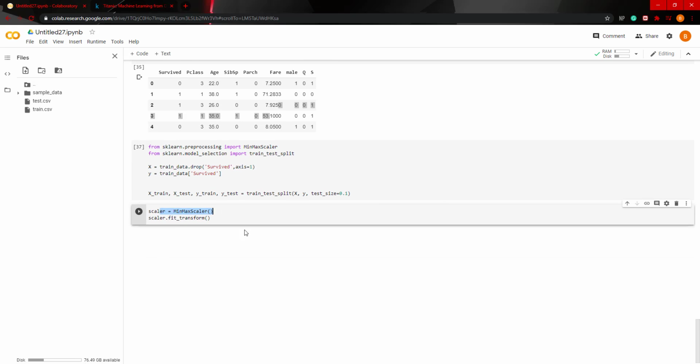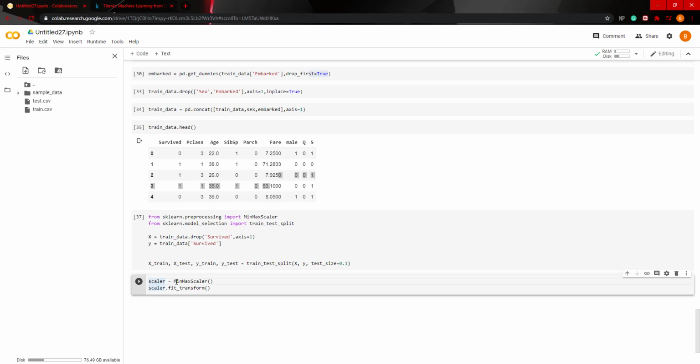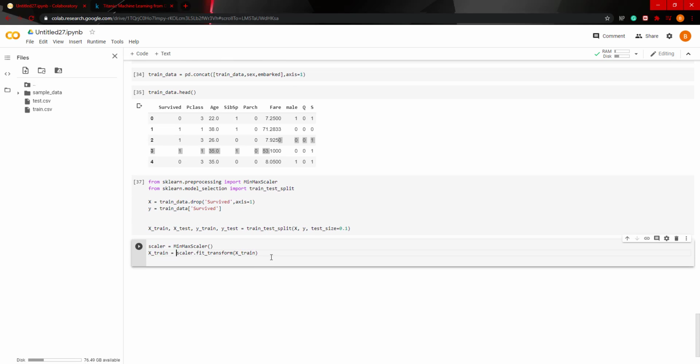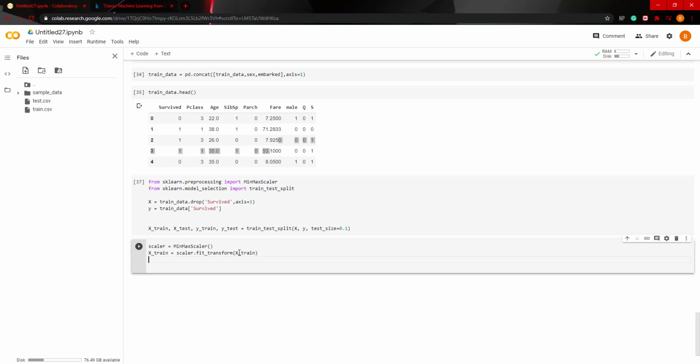Scaler equals MinMaxScaler. So this is instantiation of the MinMaxScaler, and then scaler dot fit transform. And we're going to put our X_train, and then we're going to say X_train equals scaler dot fit_transform. Now fit_transform is an easy way to do the following.